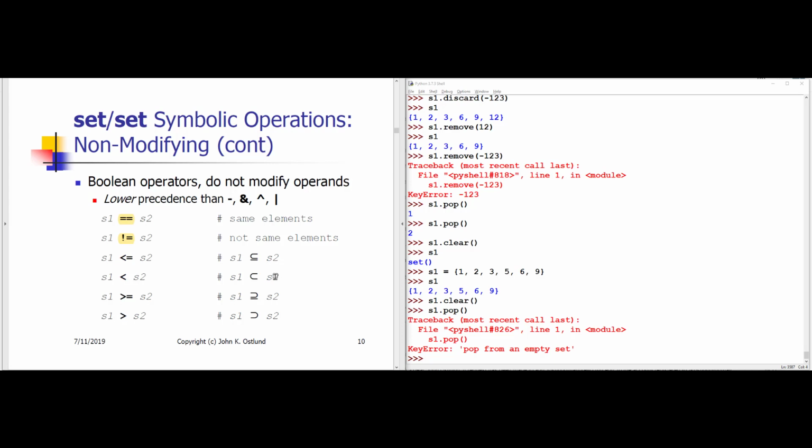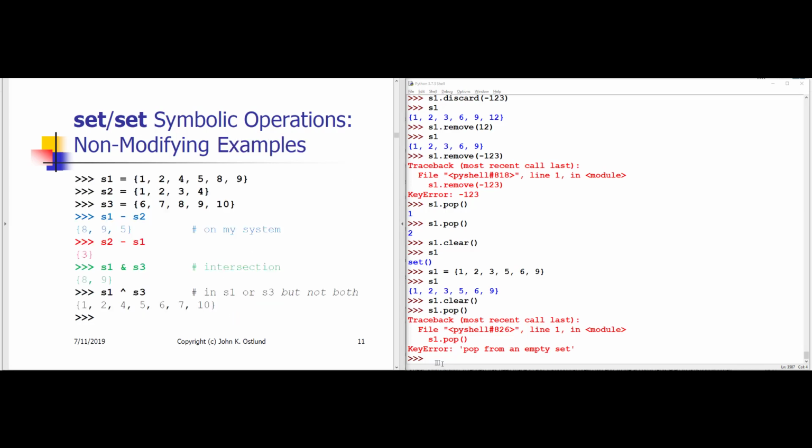That is, in order for this to be true, all of the items in S1 have to exist in S2, but there also has to be at least one item in S2 that's not in S1. So S2 has to be a strictly larger set that contains S1 as a subset. And then, of course, the greater than or equal and greater than are analogous. These operators, by the way, all have lower precedence than set difference, set intersection, set symmetric difference or exclusive OR, and union. All right, so let me set up some sets that we can use for examples of these operations.